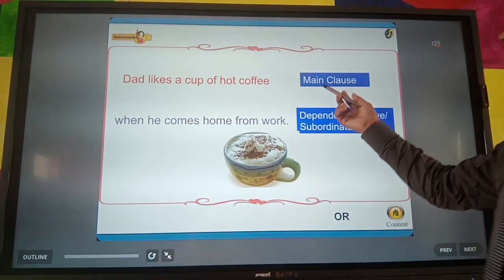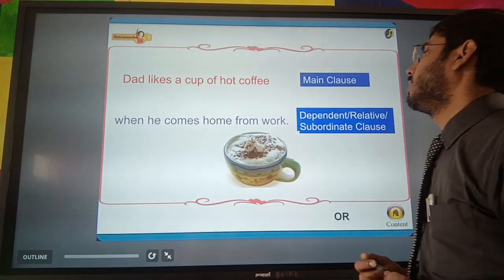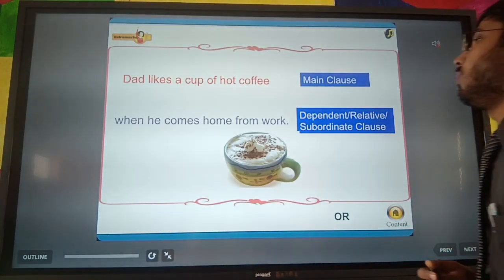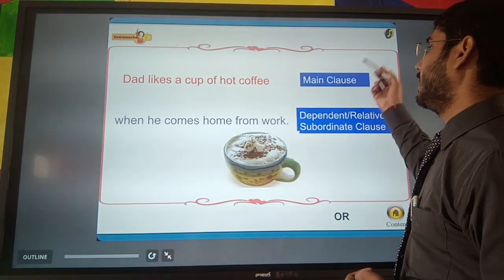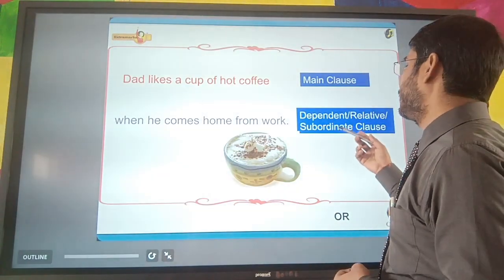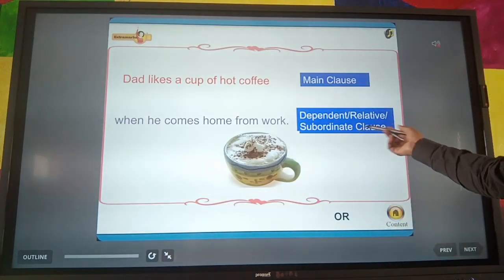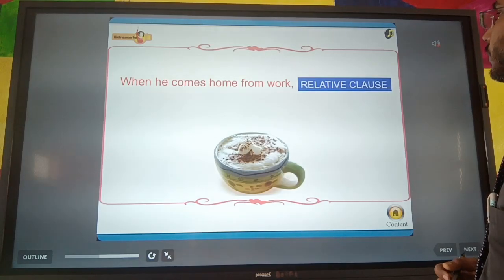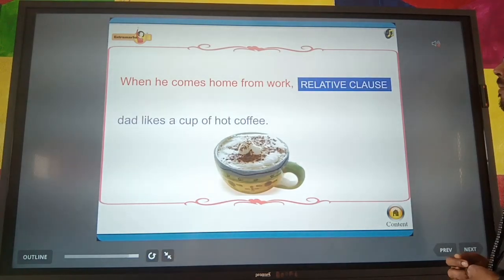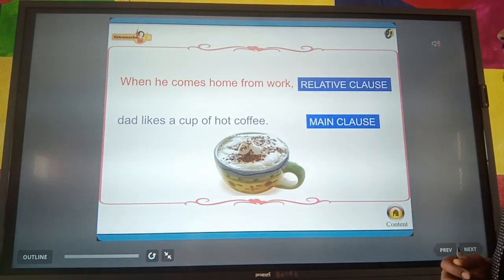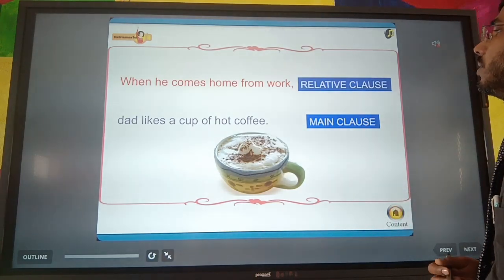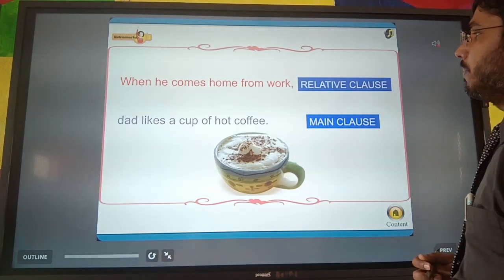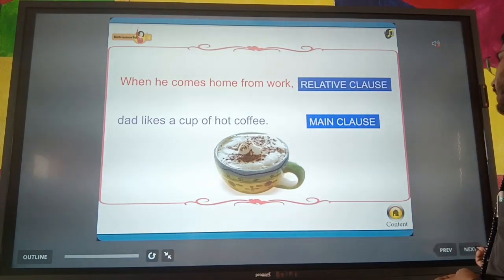In complex sentences, two clauses will be joined with each other. One will be the main clause, or we can say independent clause, and another will be the dependent, or we can say subordinate, clause. Let us see this. When he comes home from work, this will be a relative clause also. Dad likes a cup of hot coffee, this will be the main clause.